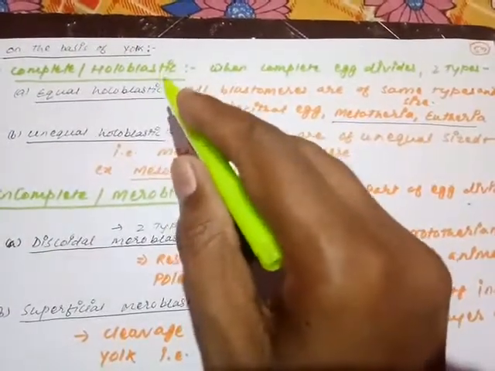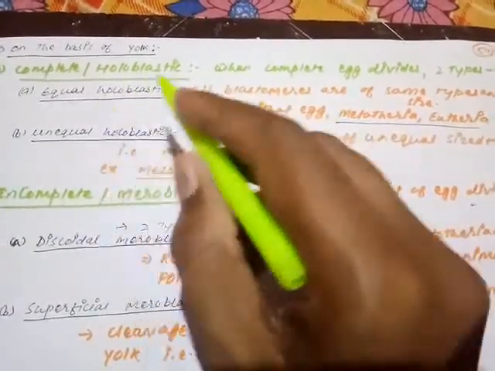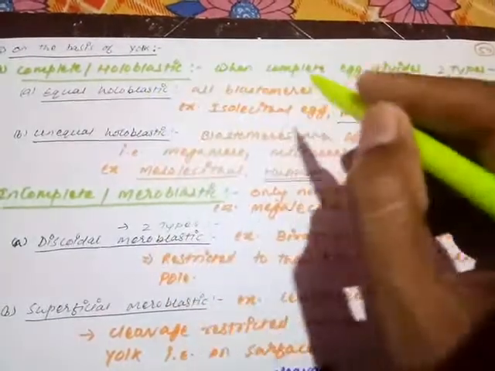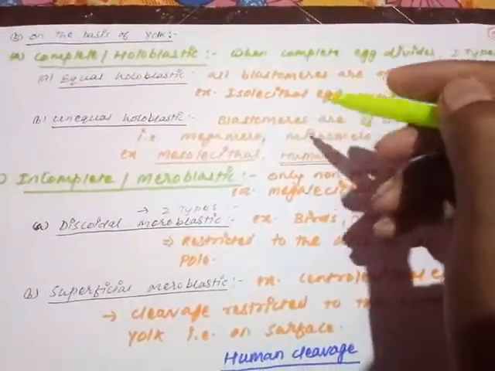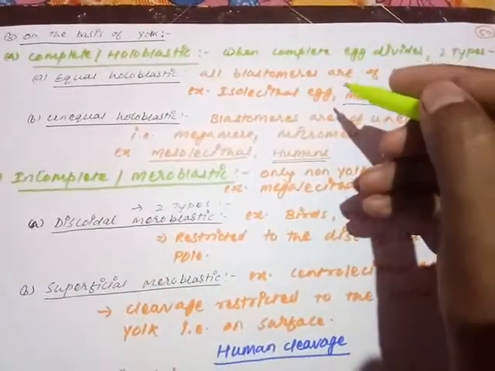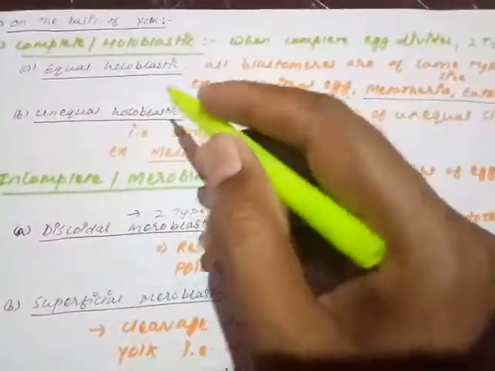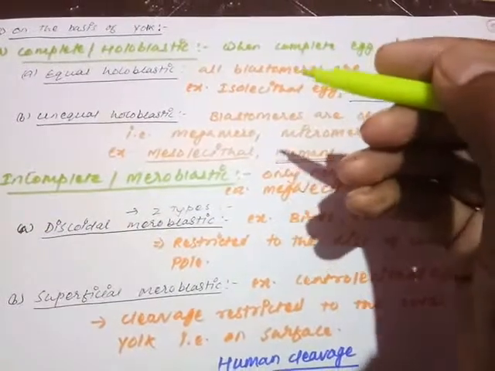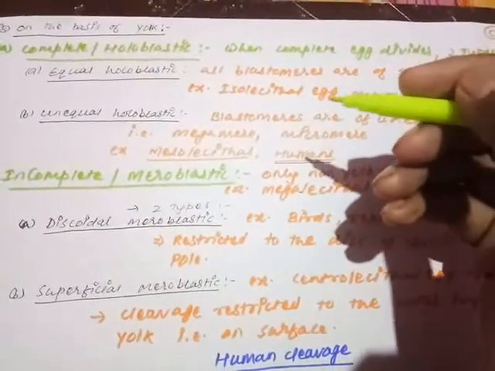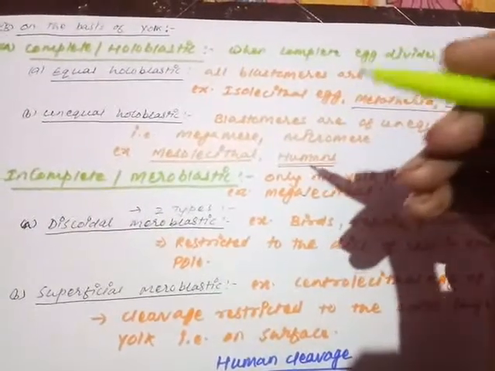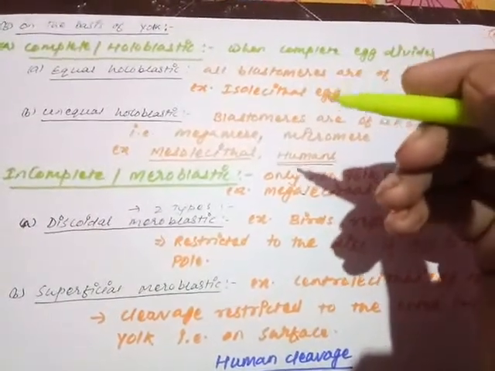Holo means complete, blastic means blastomere: complete blastic means the complete egg is undergoing the process of cleavage. So when the complete egg is undergoing division, it is called complete holoblastic. Complete holoblastic is present in those eggs where less yolk is present, since as you know very well, as per Balfour's law, yolk has a negative impact on cleavage.